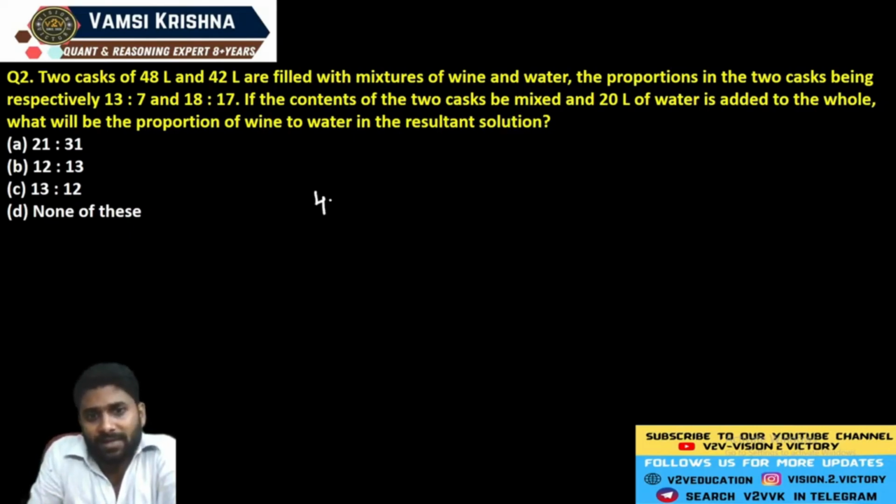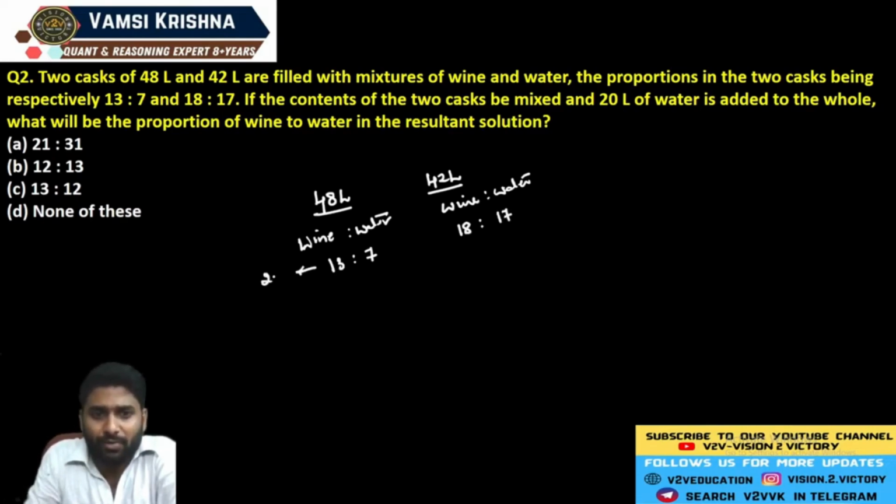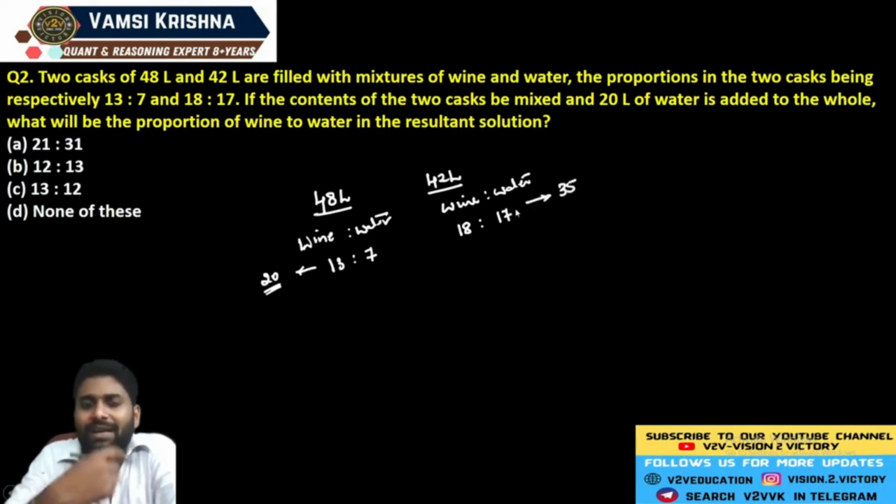Now see, one case has exactly 48 liters, another has exactly 42 liters, and they have given the ratio of wine and water. In the first case the ratio of wine to water is 13:7, and in the second the ratio is 18:17. Remember guys, with 20 quantities in total, we get 13 quantities of wine and 7 quantities of water. With 35 quantities, you will get 18 quantities of wine and 17 quantities of water.